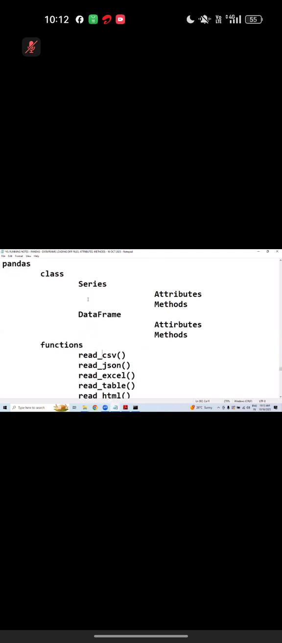Now I have a question. Can I say read underscore CSV is a class? No. If you are telling read underscore CSV is a function, then it is a function. Can I say Series is a function? No, you should not say it in reverse. Series is a class. DataFrame is a class. read underscore CSV is a function. I don't have time, otherwise I could extend.